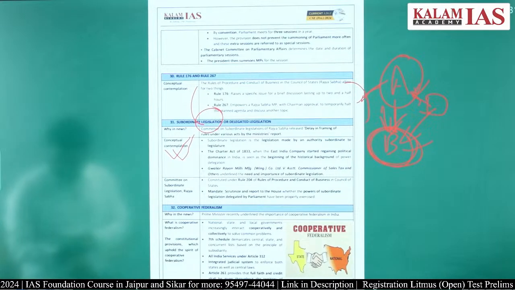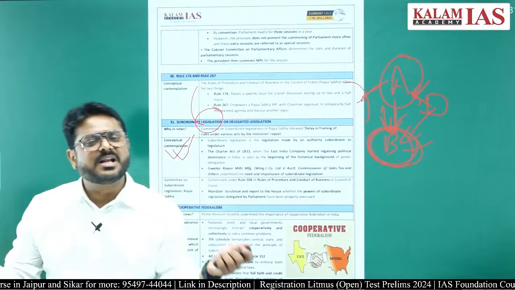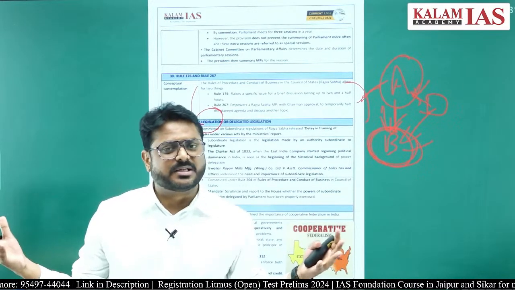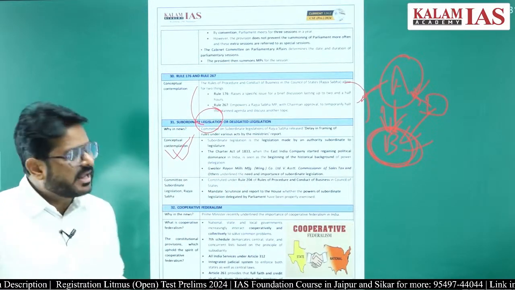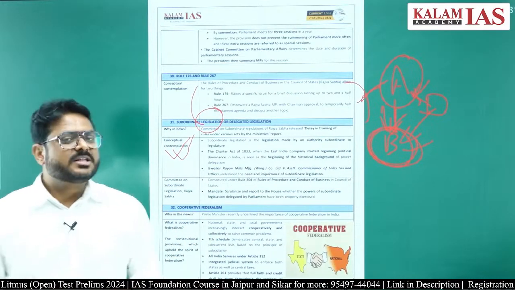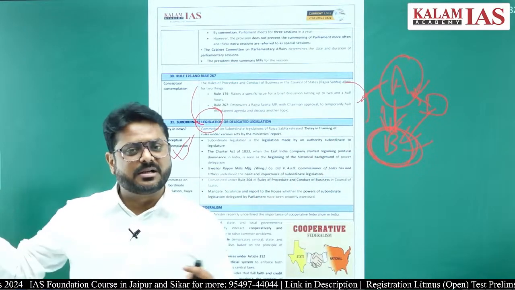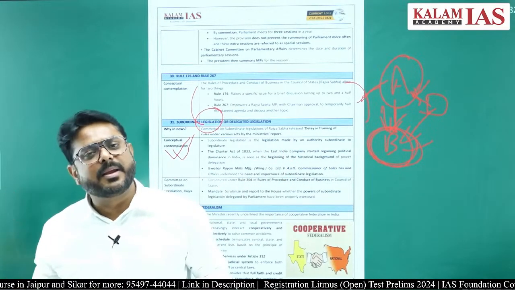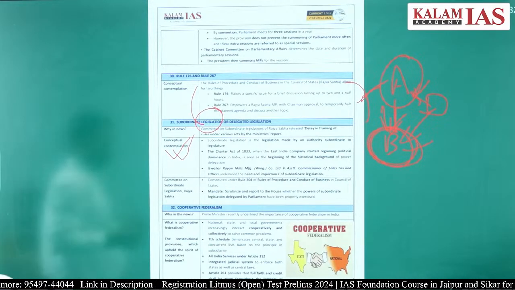Another thing which was in news was the cooperative federalism. Cooperative federalism means federalism, you already know, and cooperation among the federation, that is cooperation among the center and the states. So that is cooperative federalism. There are different ways through which cooperative federalism can be ensured. For example, the 7th Schedule of the Constitution of India talks about the concurrent list. So center as well as the state both will make laws for that. On the union list, the union will be making law. On the state list, the state will be making law, right?